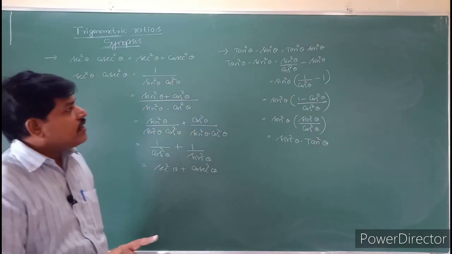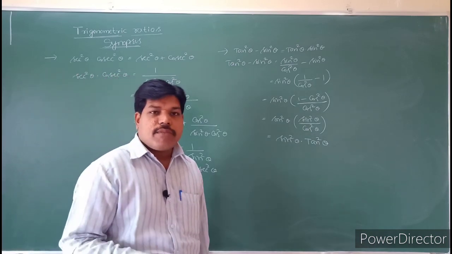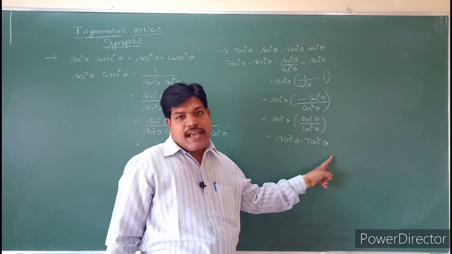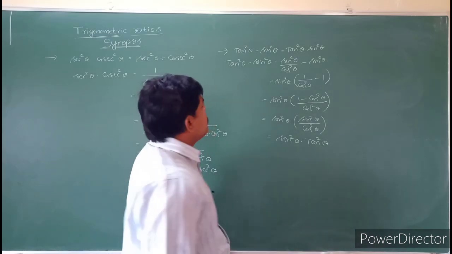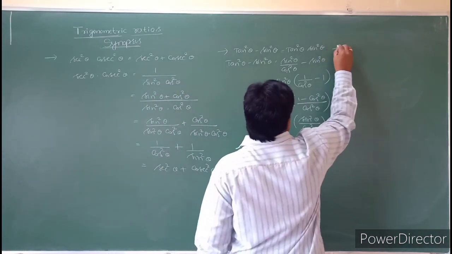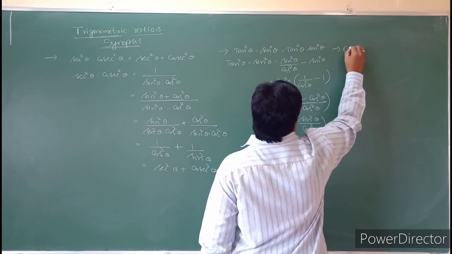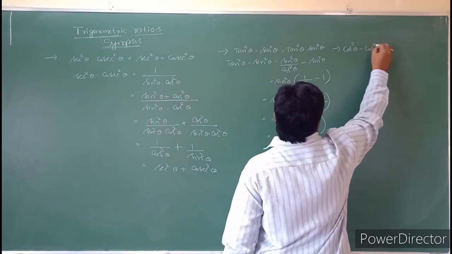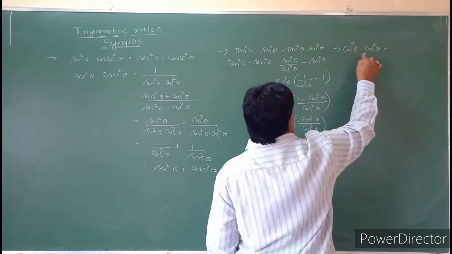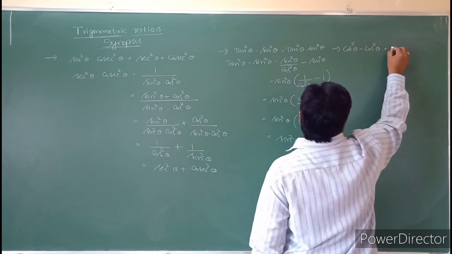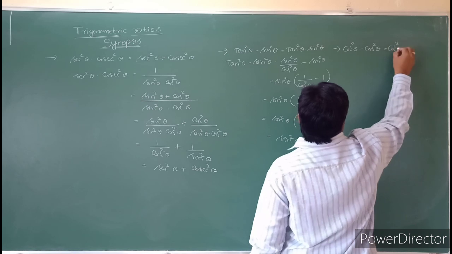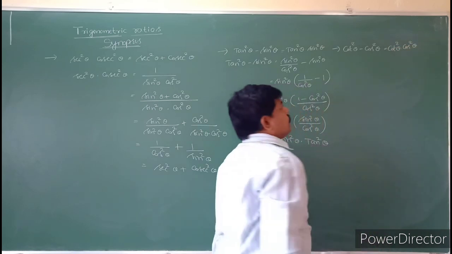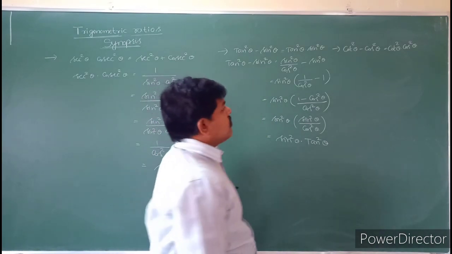So tan square theta minus sin square theta can be written as sin square theta into tan square theta. Similarly, cot square theta minus cos square theta is nothing but cot square theta into cos square theta. See this one.